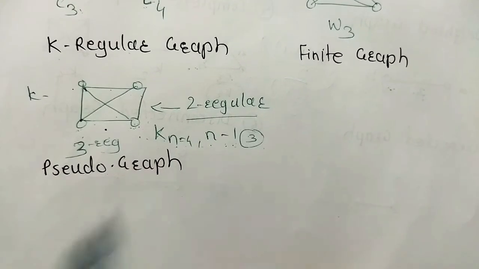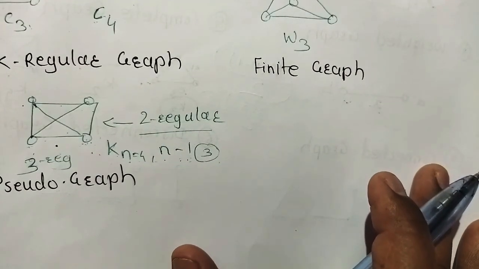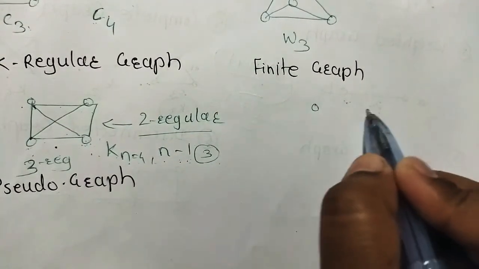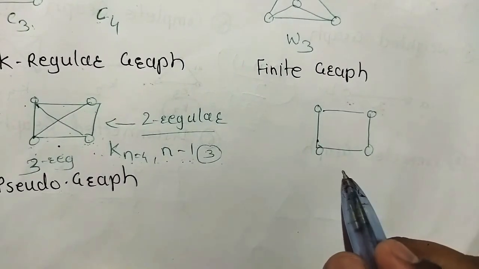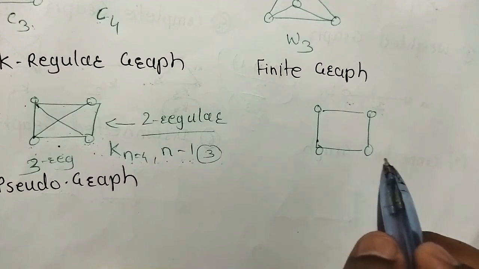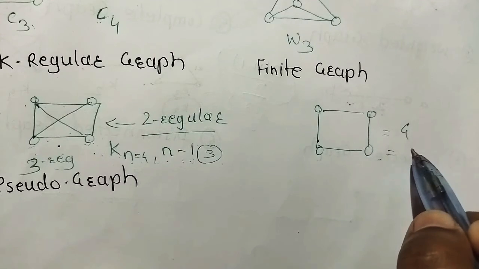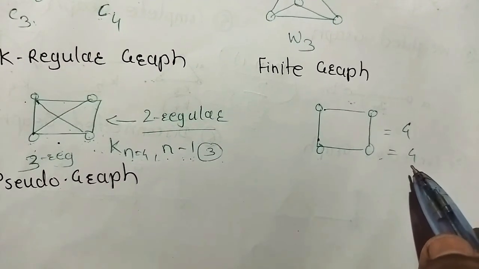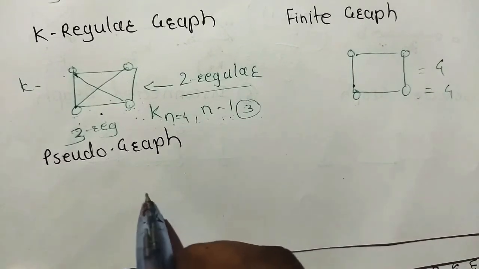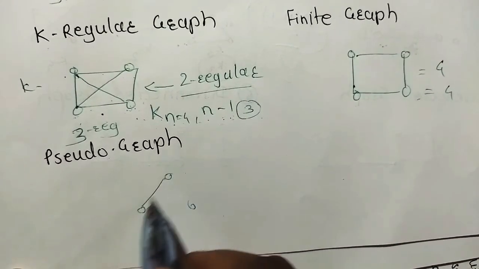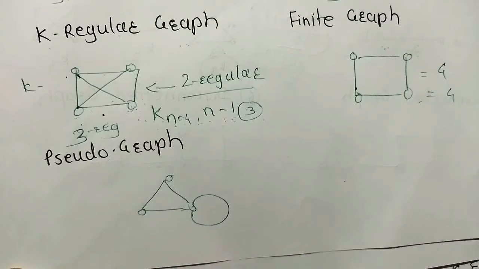Now next is what? Finite graph. Finite graph means what? If this is a graph, a finite graph means a finite number of vertices and edges. Finite number of vertices is equal to 2, edges is equal to 4. Means finite number. There is no infinity. It's simple. Next is pseudograph. Pseudograph means what? If there is a self loop in the graph, it is called a pseudograph.